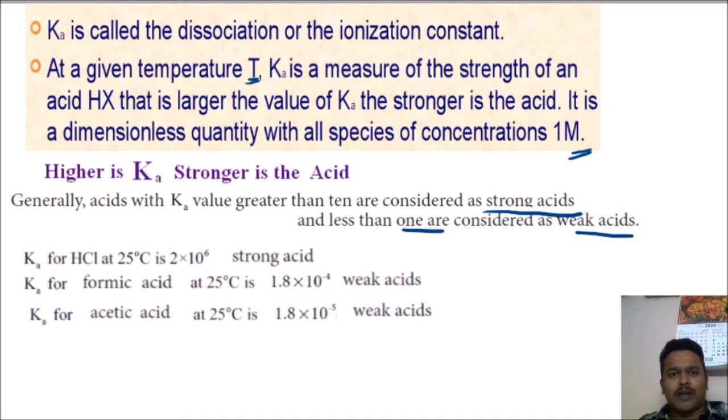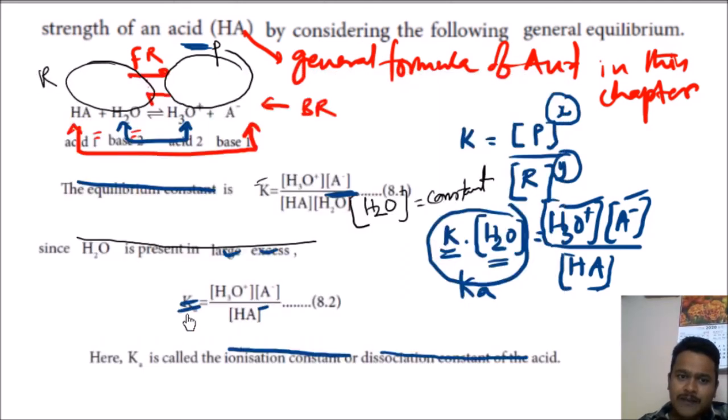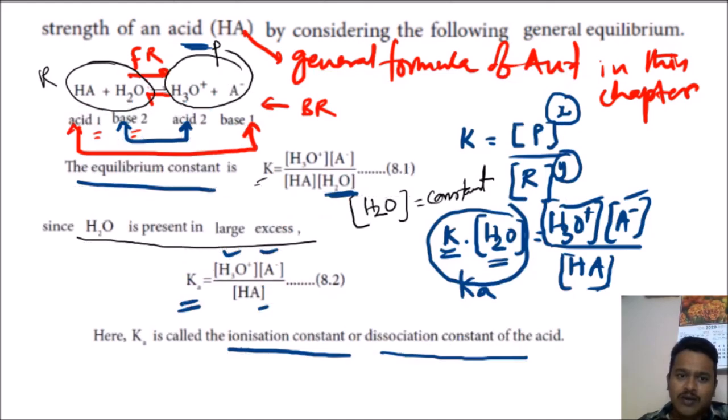I am going back to the previous slide again. See, when this Ka is more, observe everybody, whenever this value is more, what mainly is there?